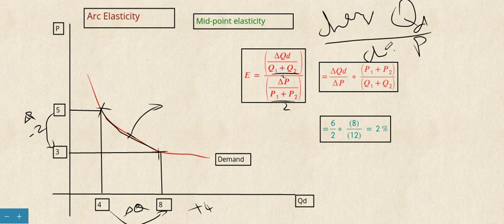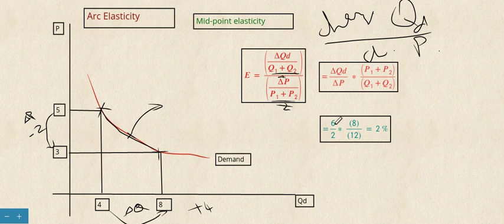Similarly, the change in price is denoted by delta P, and for proportion we use P1 plus P2 divided by 2. Earlier, in the examples, we used QD and price. Here, for midpoint or arc elasticity, we use the averages. So the 2s get cancelled, and we get the formula delta QD divided by delta P, into P1 plus P2 divided by Q1 plus Q2.